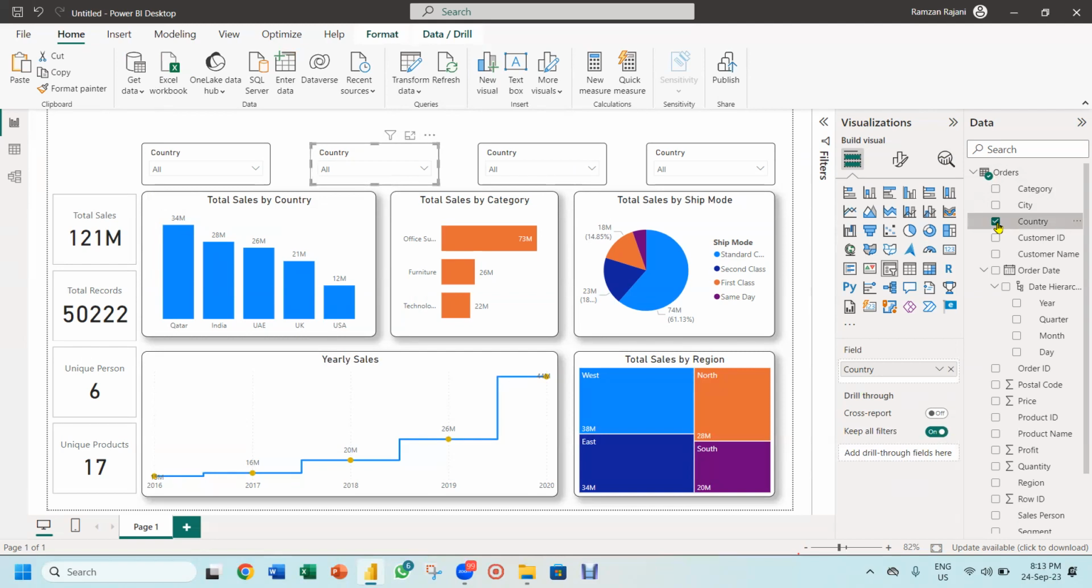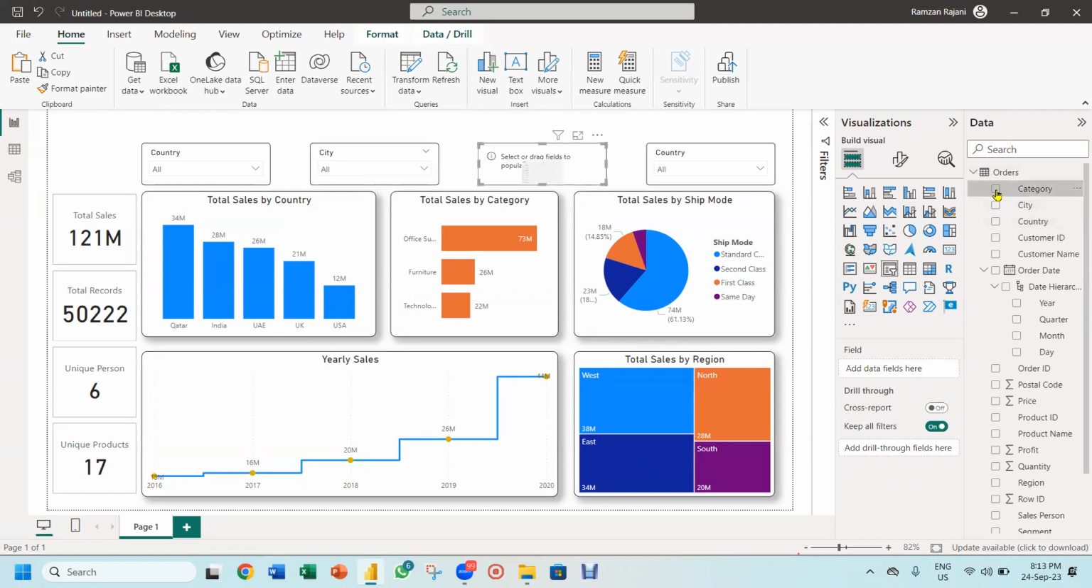Now I will select the second slicer and I want city over here. So I uncheck country and I take city. You see how simple it is. For the next one, I remove country and I need category in this. For the last one, I remove country and I need salesperson over here. So now when I click on category, I see all the categories.